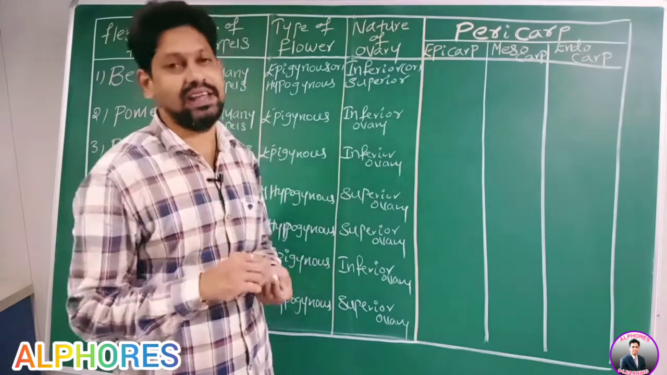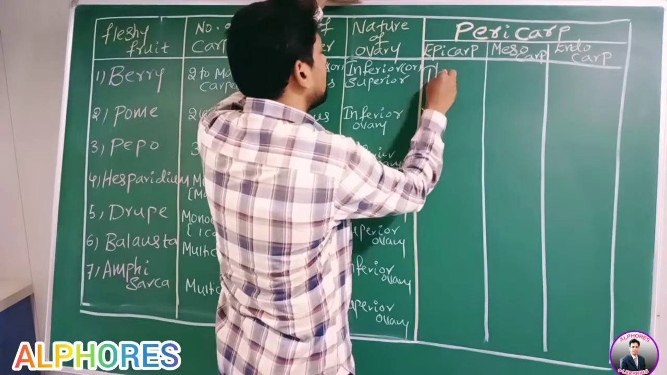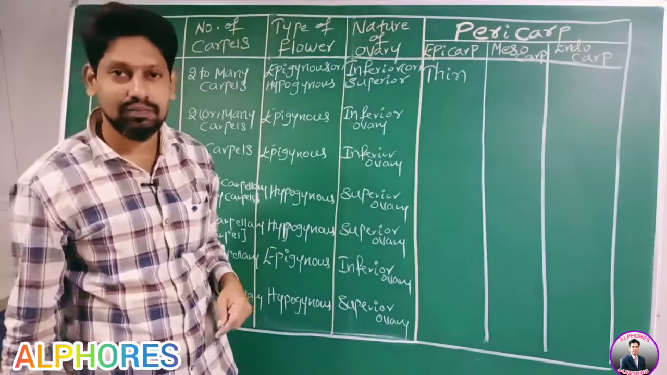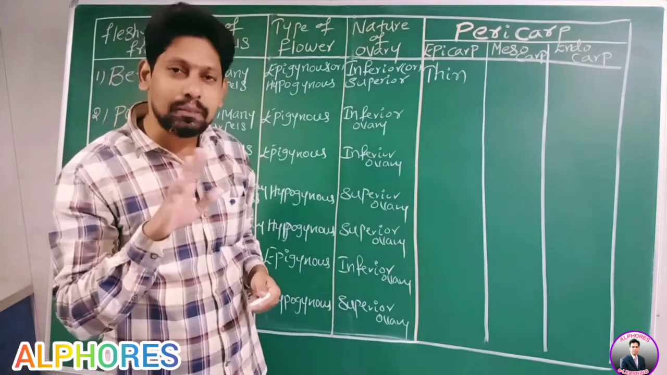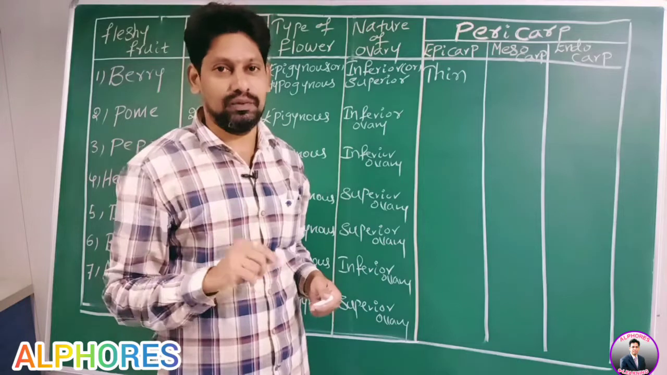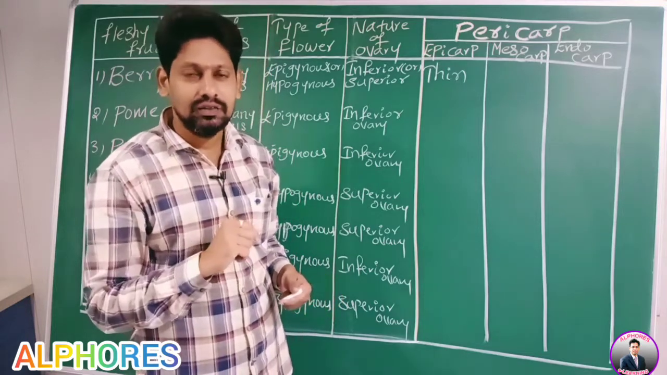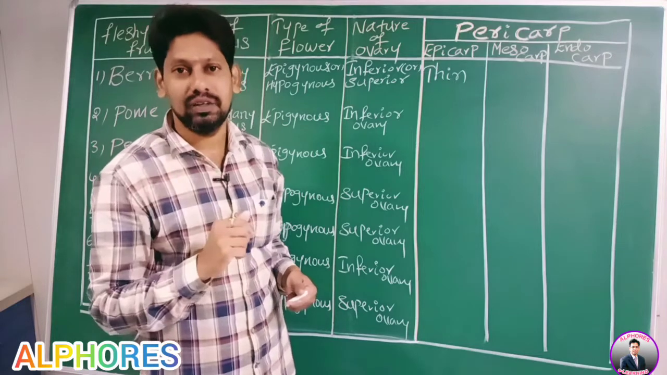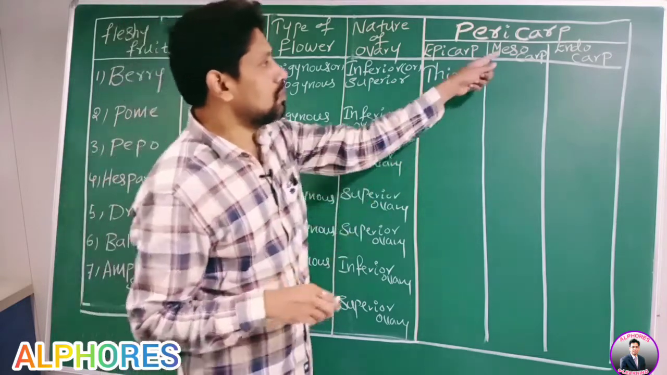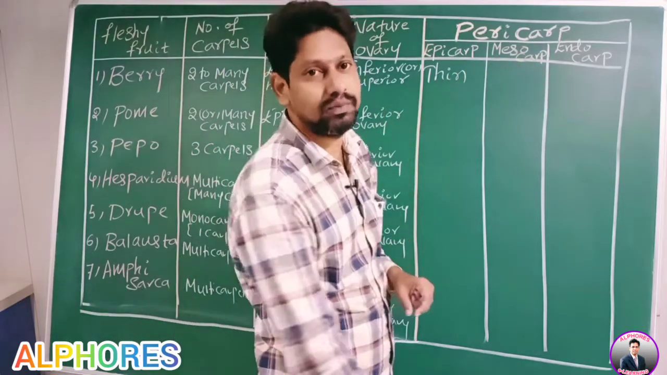Outer thin layer, what is it? Epicarp. Therefore, how is the epicarp? It's thin. Now you take out the epicarp from the tomato. If you remove the epicarp, that is the red thin layer, then the remaining part you see is pulpy. How is that pulp formed? Mesocarp and endocarp both are fused to form that pulp.